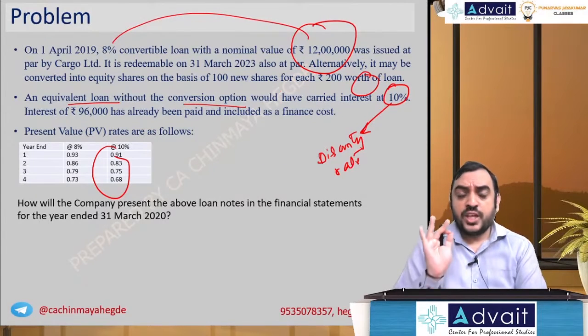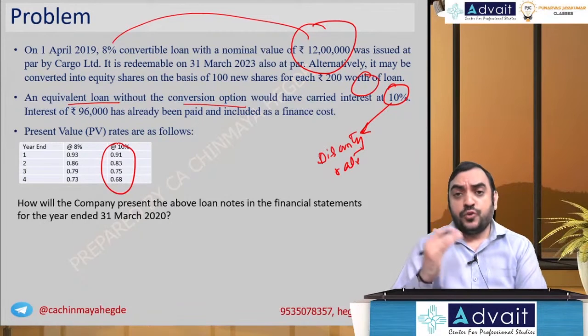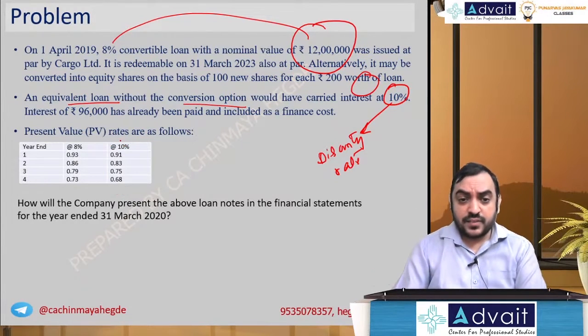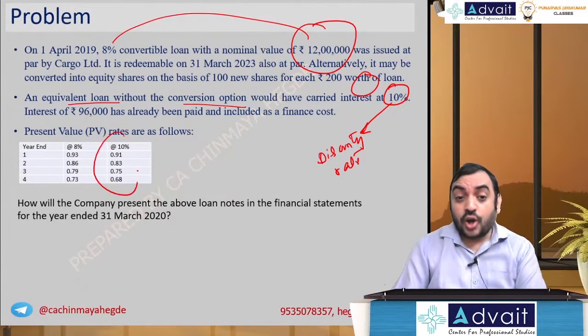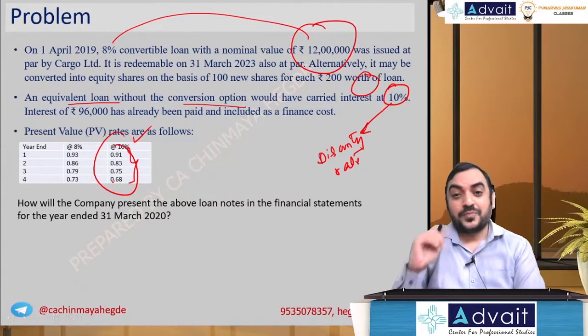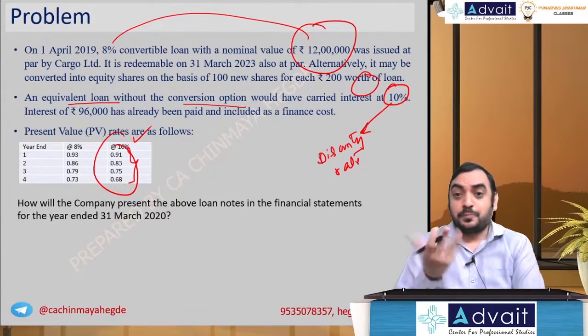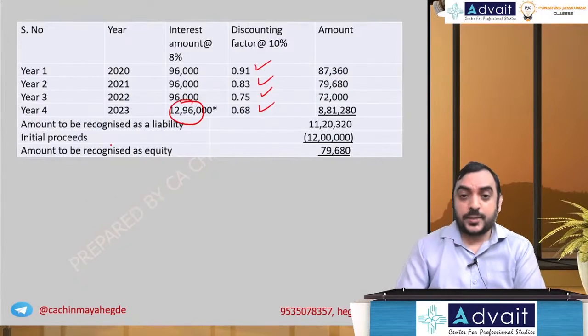A piece of caution: when they give you the discounting factors, you take only those. I know if you do it on a calculator, you will take 3 or 4 decimals and your answer may be more accurate, fine, but don't do that. Whatever they have given, please make use of it. In one of the examinations I have seen these rates being wrong. The heading rate they have given is correct, but these discount factors are different. If you calculate on a calculator, it gives different numbers. Some people took that number and solved it. I don't know whether those people got marks or not. But whatever they have given, simply use it. So 0.91, 0.83, 0.75, 0.68.